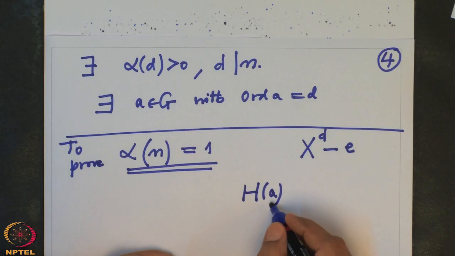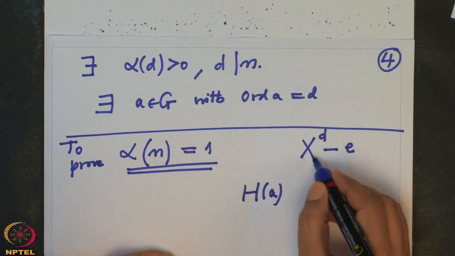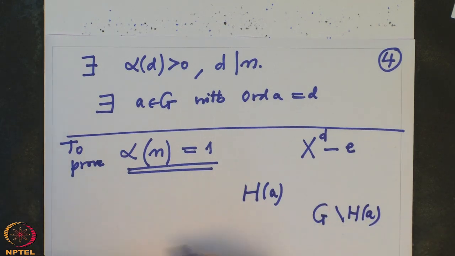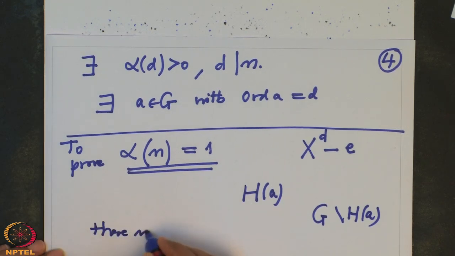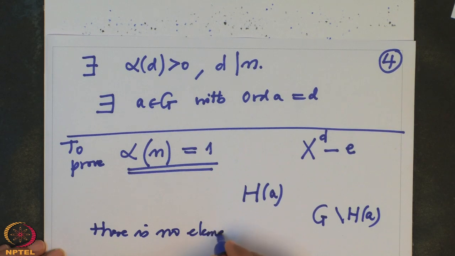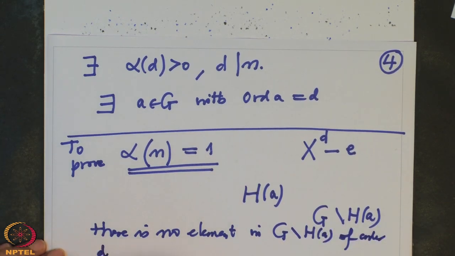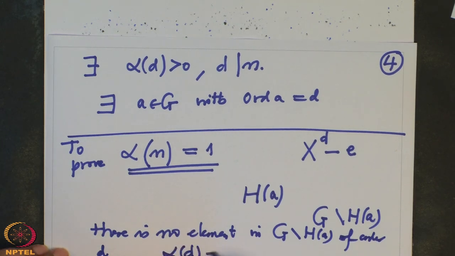So therefore if I look at this equation on G minus H of A, in this there is no element of order D. And therefore what we conclude is that alpha D equals phi D, actually for every D.